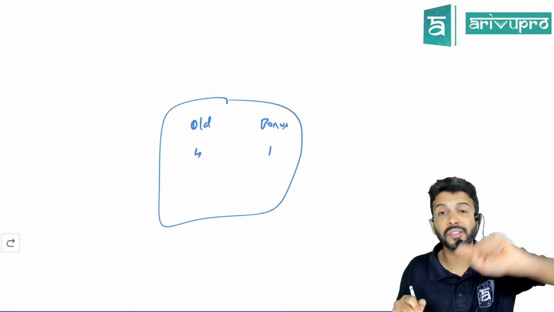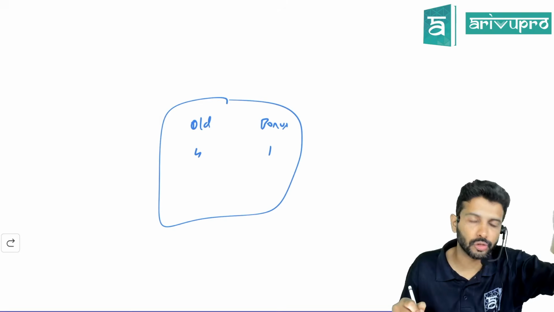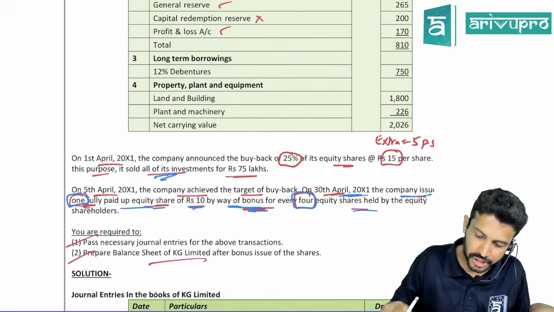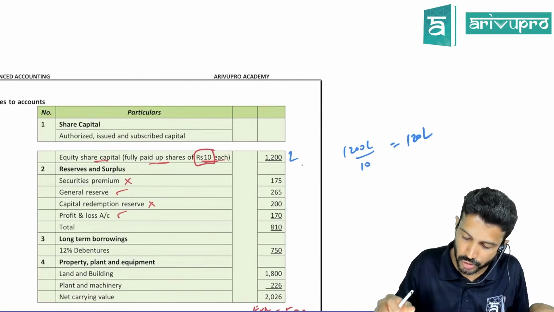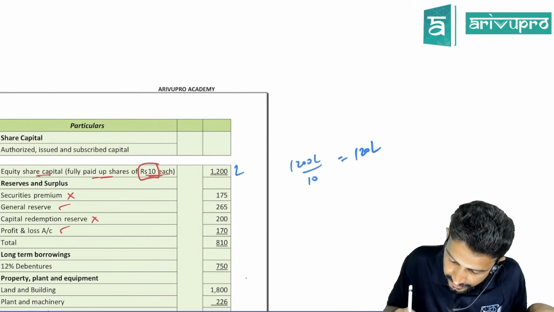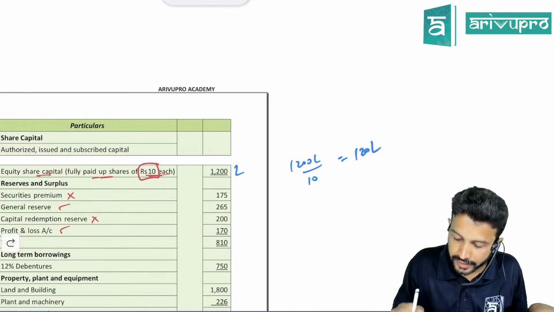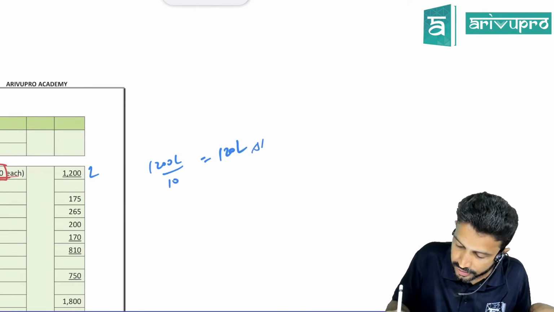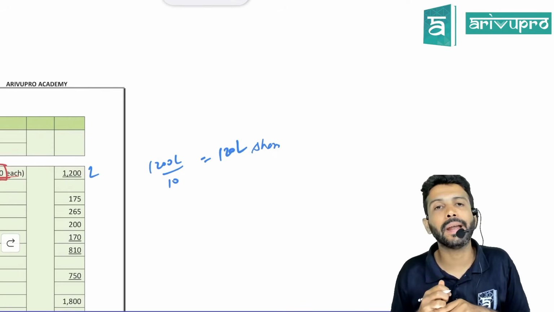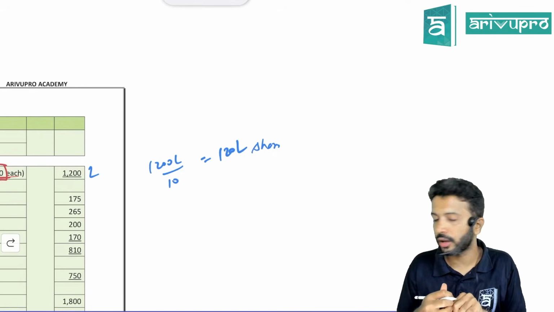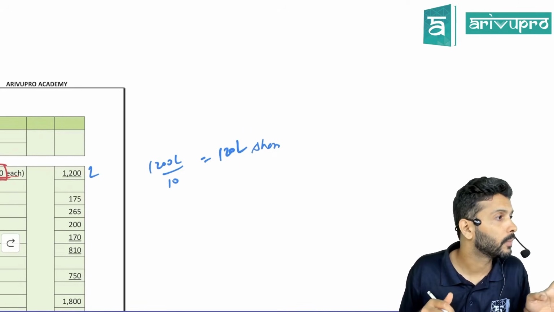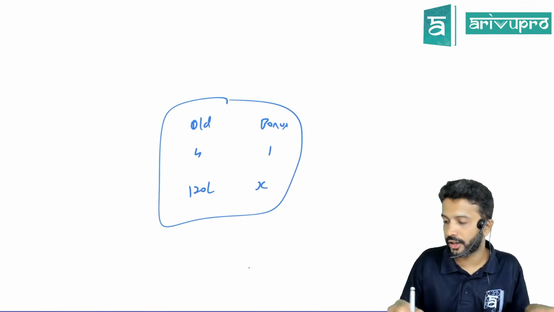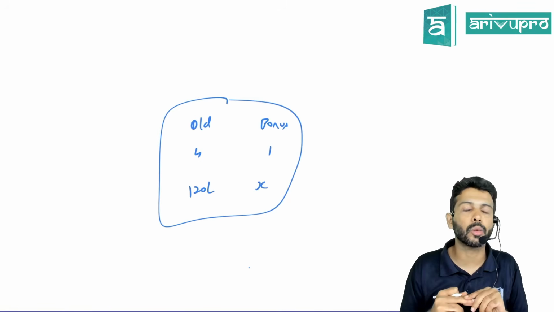Bonus shares are given to equity shareholders, not preference shares, so only count equity shares. Come to the balance sheet and check how many equity shares you have. The total share capital is 1200 lakh, and each has a face value of 10, so obviously the number of shares is 120 lakhs, or 1 crore 20 lakhs. Should I take 120 lakh as the figure and calculate it, or one more adjustment?